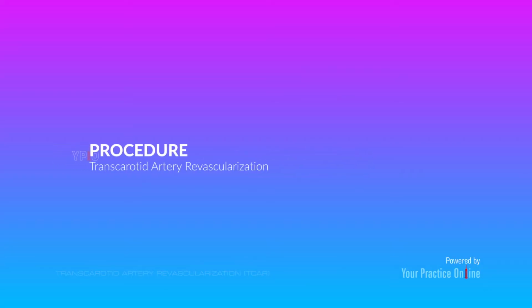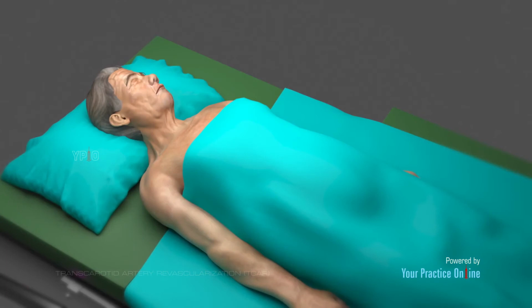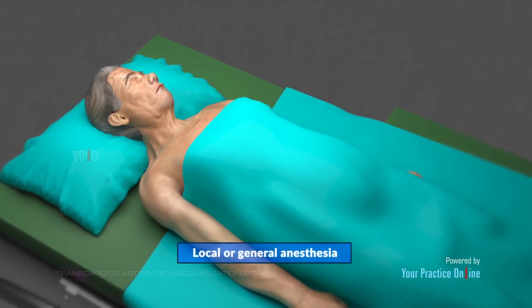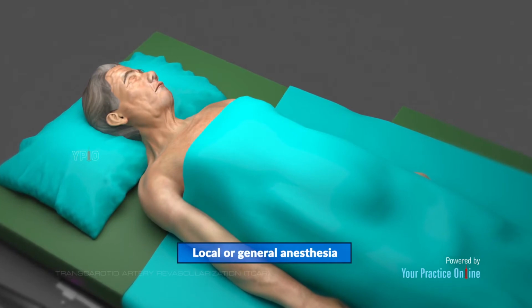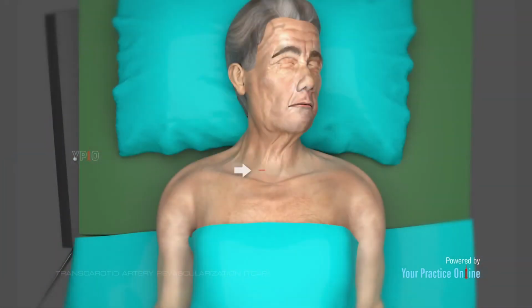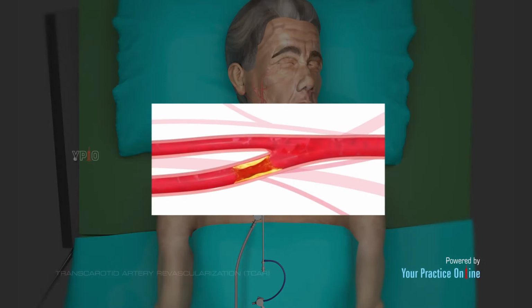Procedure. The minimally invasive TCAR procedure is performed in a hospital setting under local or general anesthesia and involves the following. Your surgeon makes a small incision at the neckline just above the clavicle. A tube is placed directly into your carotid artery and connected to a TCAR system that temporarily reverses the blood flow to prevent loose debris from reaching the brain.